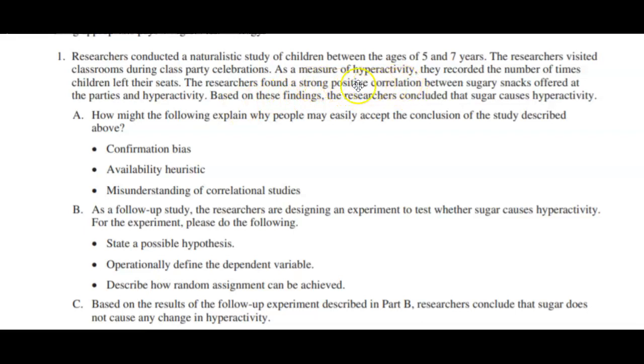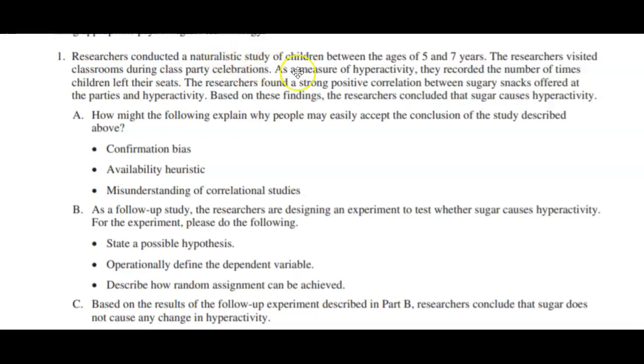It is not an experiment. Because of the strong positive correlation between sugary snacks offered at the parties and hyperactivity, the researchers concluded that the sugar causes hyperactivity. Again, causes should not be here because this is a strong positive correlation. A naturalistic study is not going to be an experiment, so it's going to be pointing to correlation.